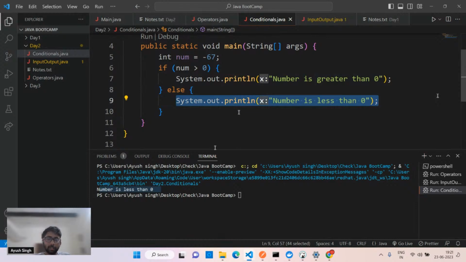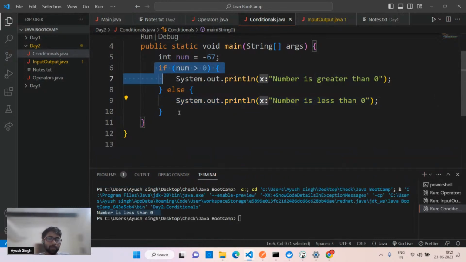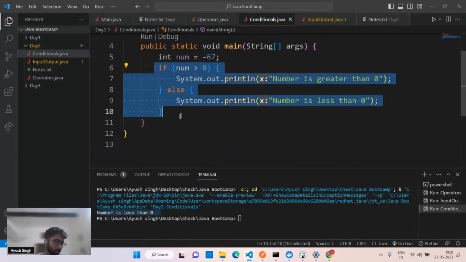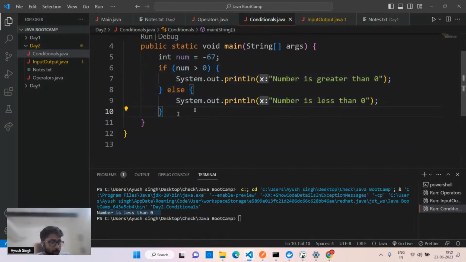Simple. Okay, this is simple. Any doubts in this? Any doubt in this part, guys? Just be quick. Any doubts in here? On the chat box, if you have any doubt, you can ask. This is quite easy, just simple if else.